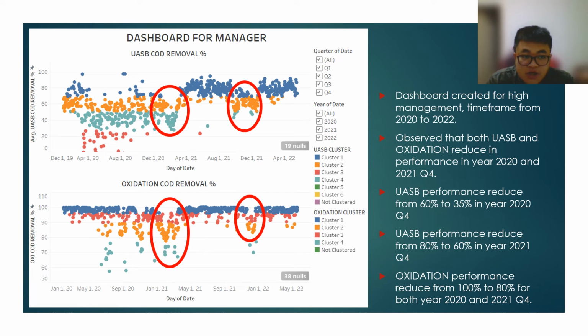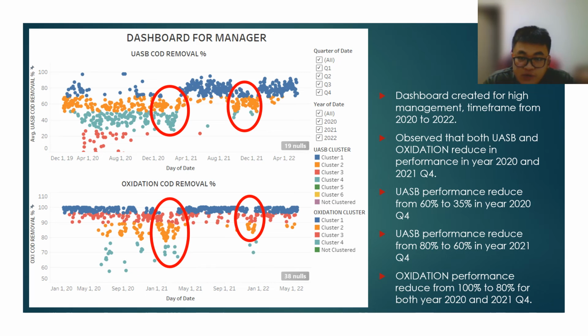This is the second dashboard that we created for the manager. In this second dashboard, we show the overall performance of the two main unit operations in the wastewater treatment plant, which are UASB and oxidation. These two units are the heart of the wastewater treatment plant and are responsible for removing most of the COD from the water. Observe that both UASB and oxidation show reduced performance during the year 2020 fourth quarter.